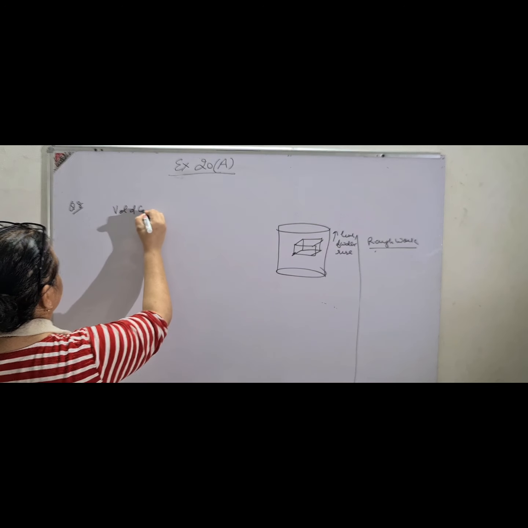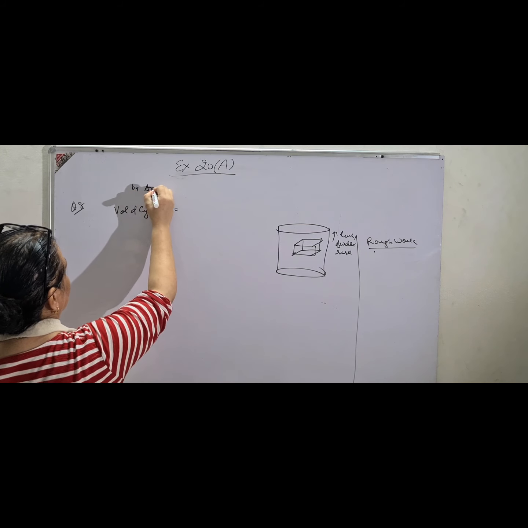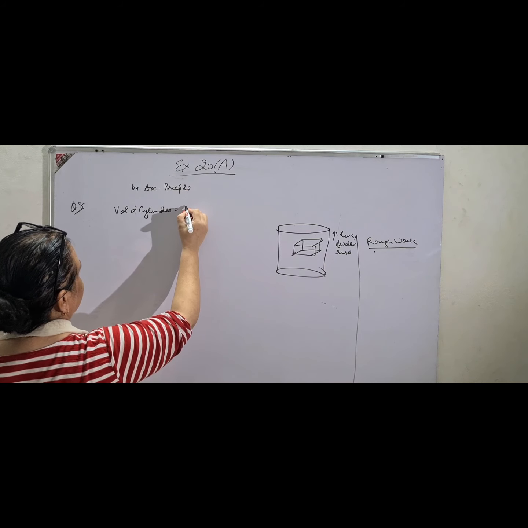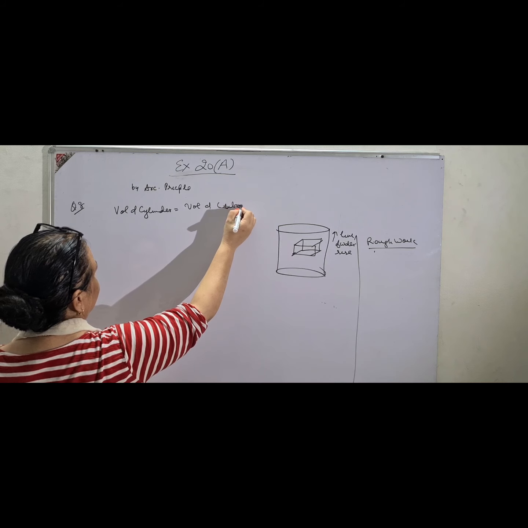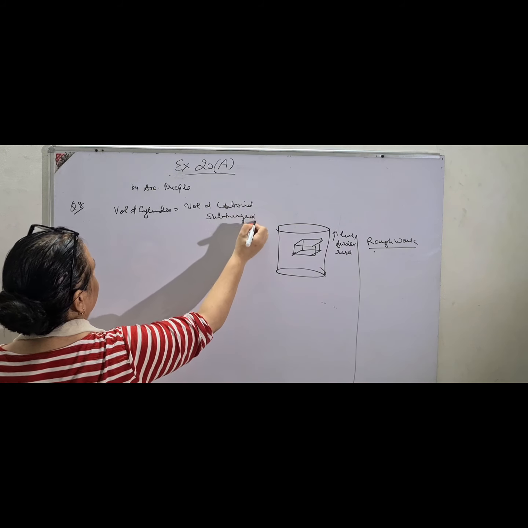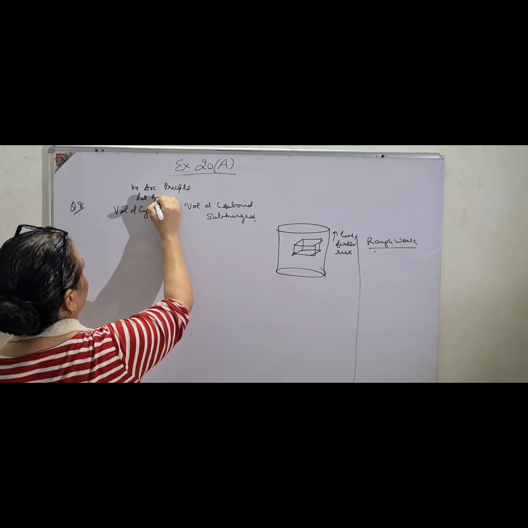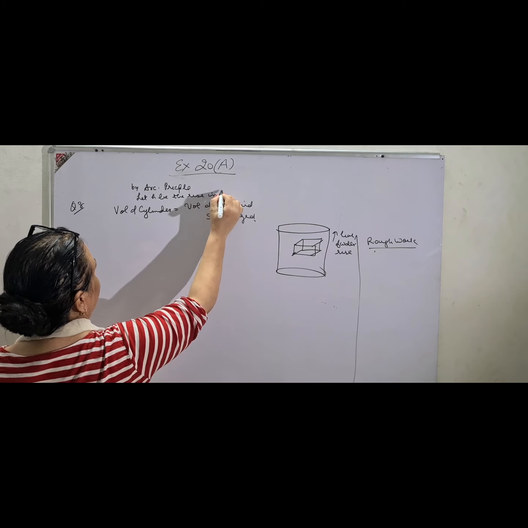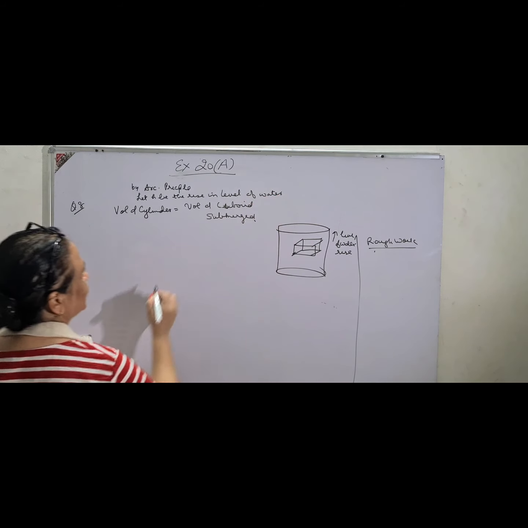Volume of cylinder is equal to, you write here, by Archimedes principle, volume of cylinder is equal to volume of cuboid submerged, because it is a cuboid, so submerged. You can write this line also: let h be the rise in level of water when the cuboid is submerged in the cylinder.